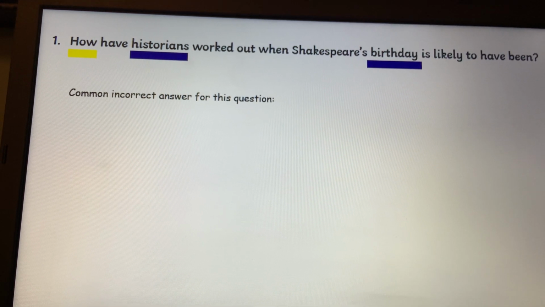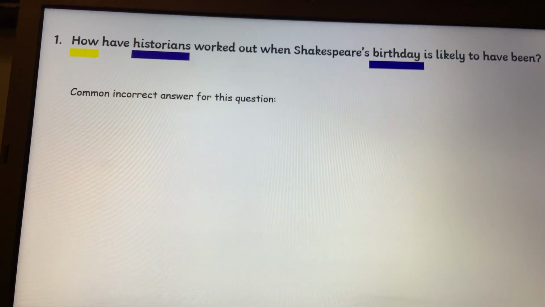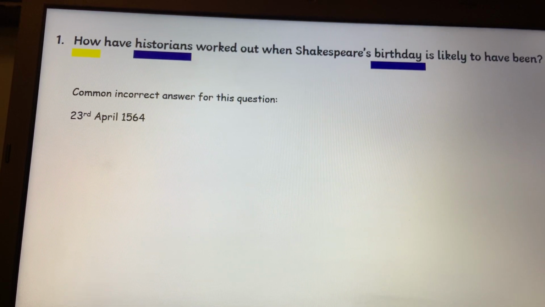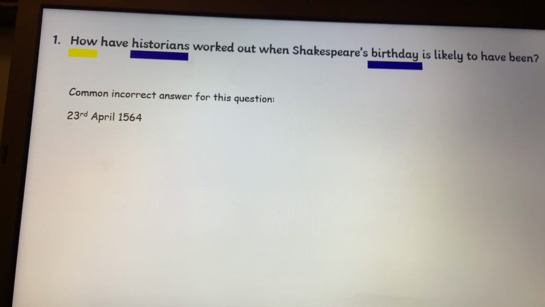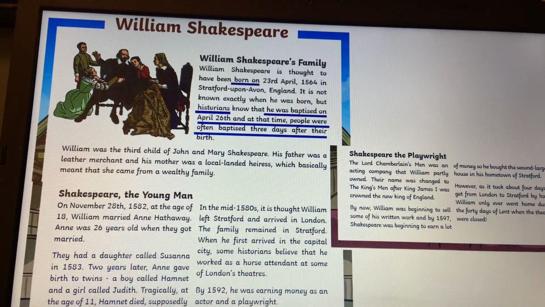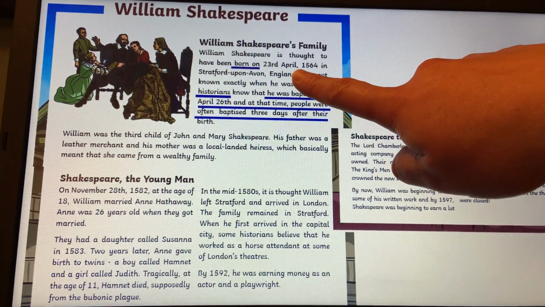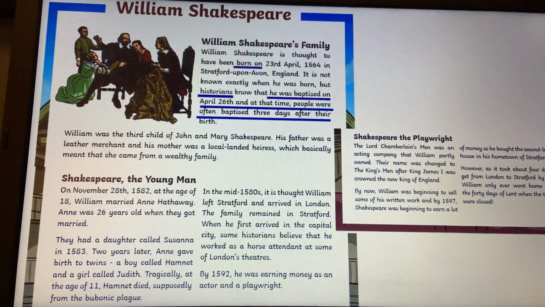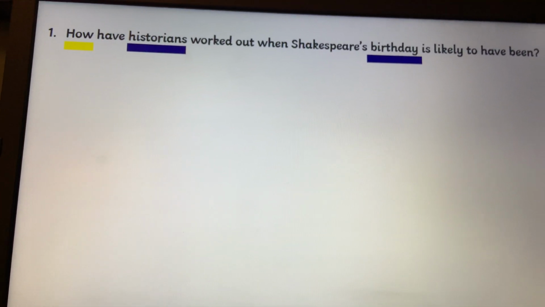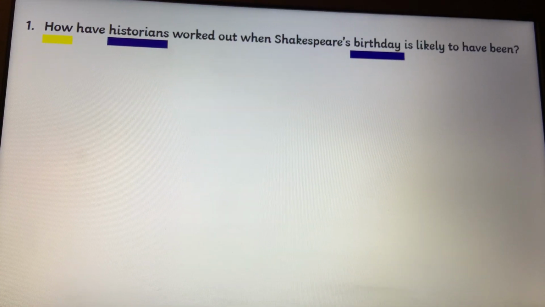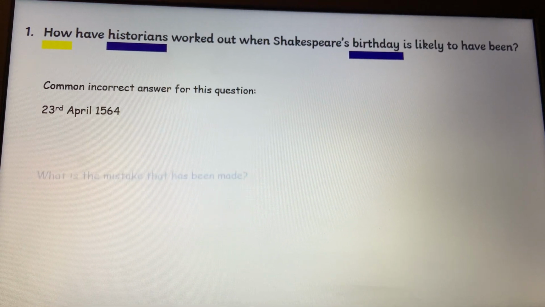Looking at the question again, I just want to talk to you first of all about the most common incorrect answer I've seen when tackling this type of question. So it talks about a birthday. That would often be the answer that people would give, the 23rd of April 1564. So where has that date come from? That has come from here, okay? 23rd of April 1564, because he was born on that day. What people tend to do with this question is you see the word birthday and you think, when is William Shakespeare's birthday? So you give that answer. But that, however, is not the question.